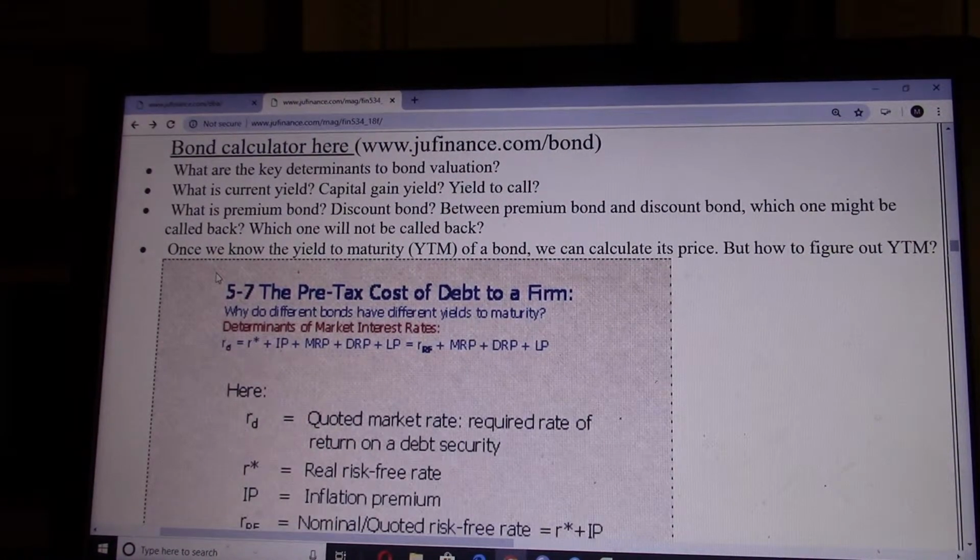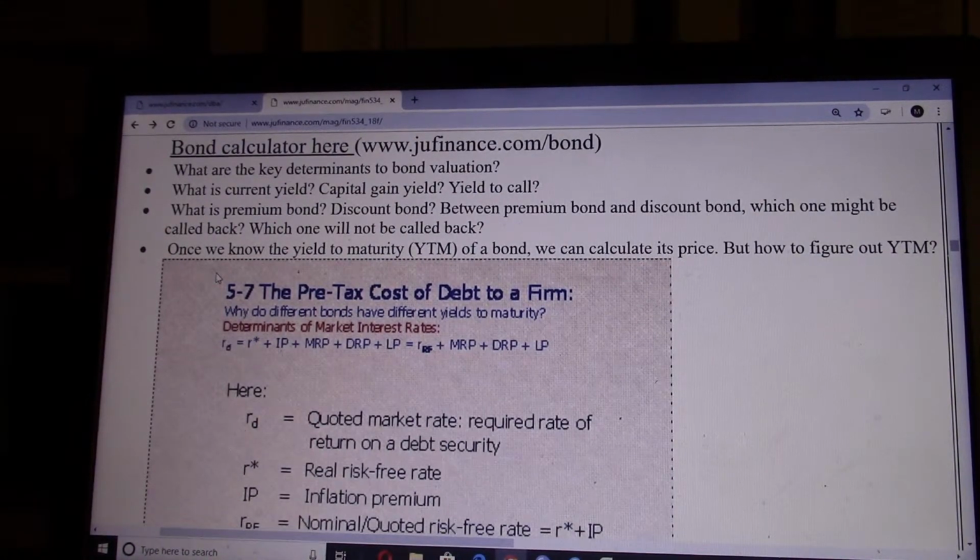So if it's a premium bond, then its coupon rate has to be higher than the yield to maturity. Discount bond is the opposite. When the coupon rate is lower than the market yield to maturity, its price will fall below par. So it's called discount bond.